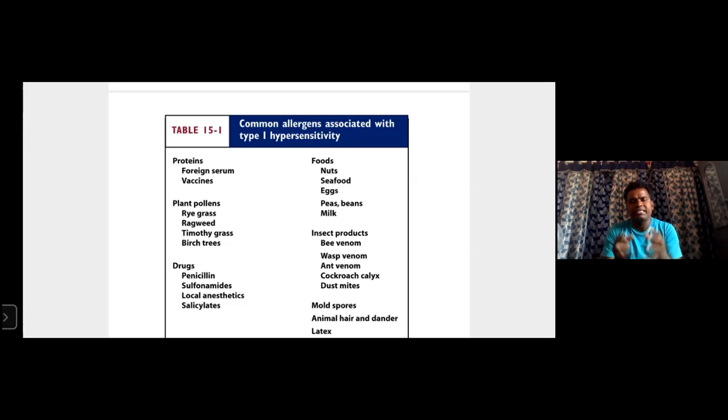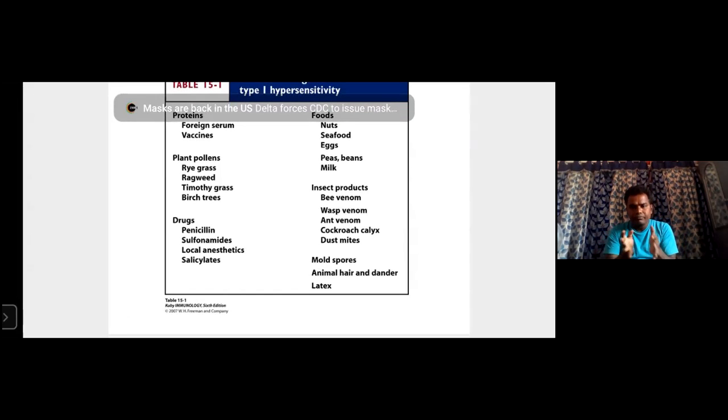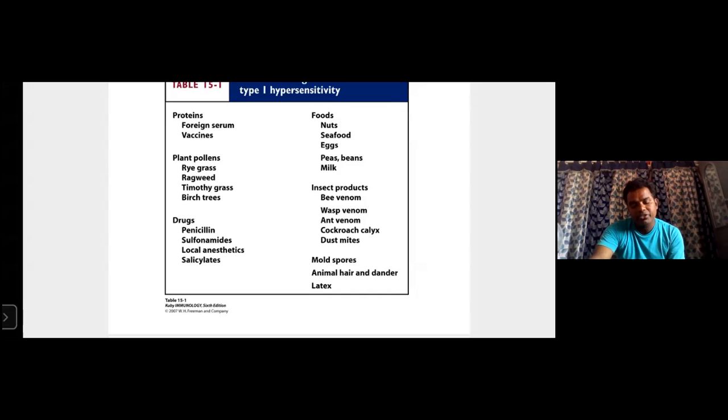Sometimes some people eating lady's finger get an allergy reaction. Some people eating brinjal get allergy reactions. These food items also give allergy reactions, right? And insect products like bee venom, wasp venom, cockroach calyx, and dust mites are responsible for the reactions. And mold spores, animal hair and dander, and latex also give hypersensitivity.